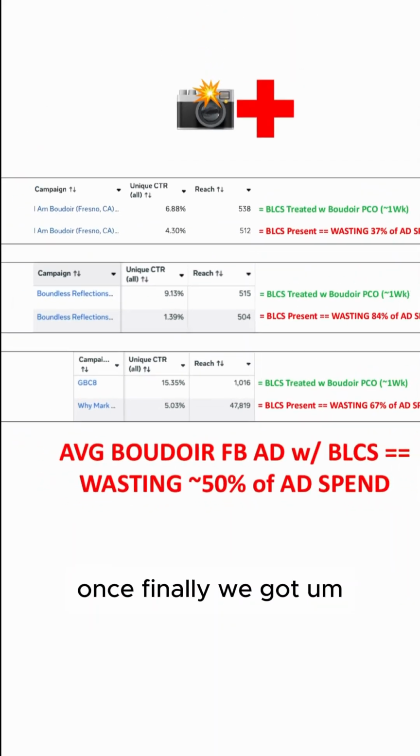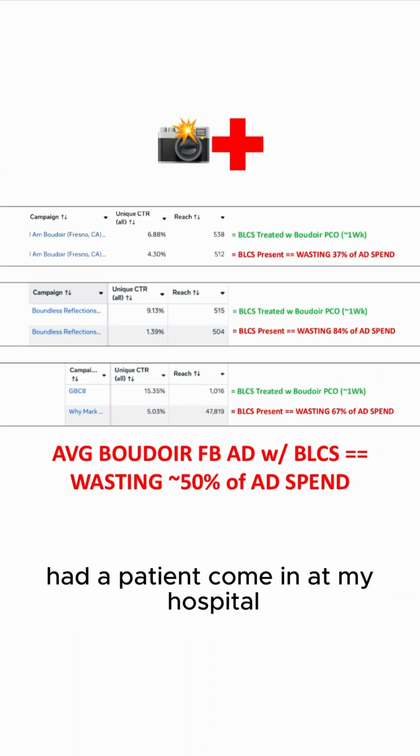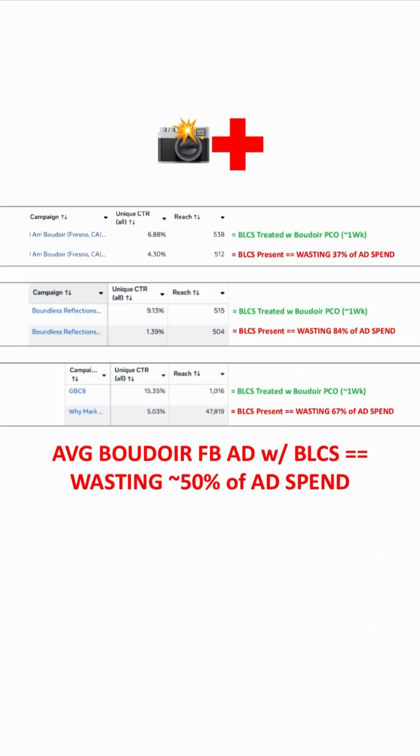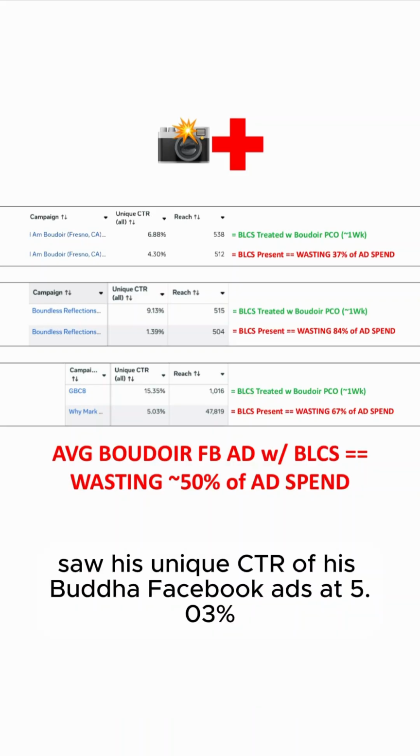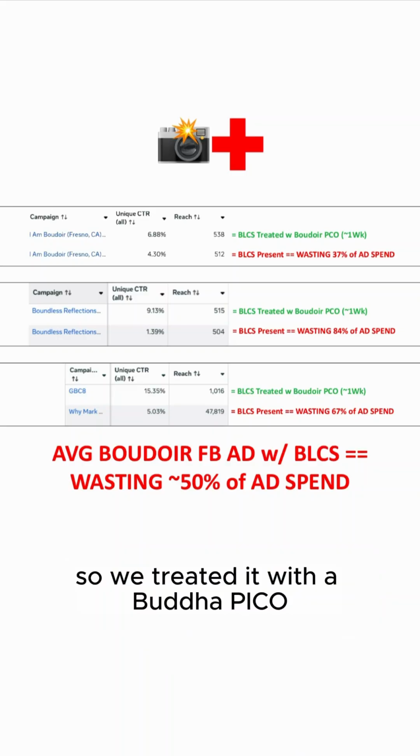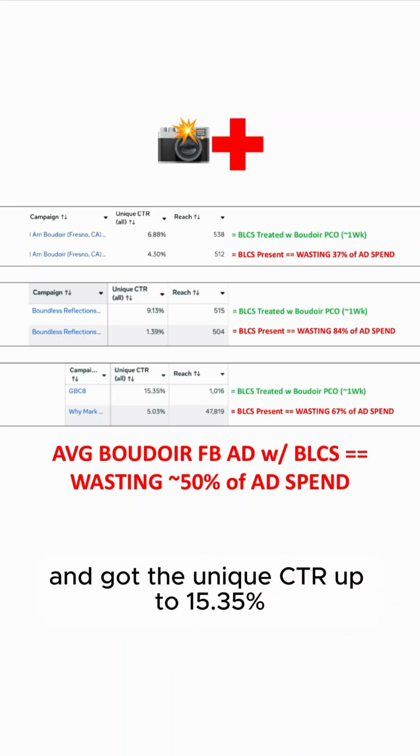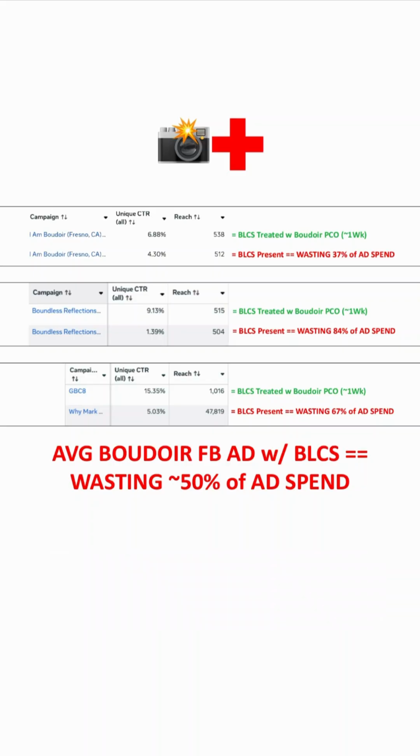Finally, we had a patient come in at my hospital, and we saw his unique CTR. It was a Boudoir Facebook ad. It's 5.03%. So we treated it with Boudoir Pico. It took about a week. Got the unique CTR up to 15.35%. And we saw that the original was wasting 67% of ad spend.